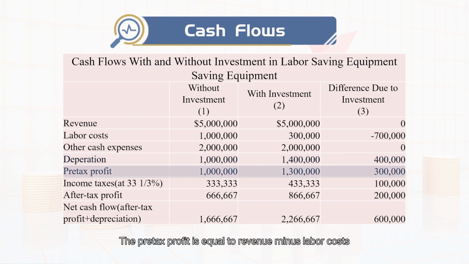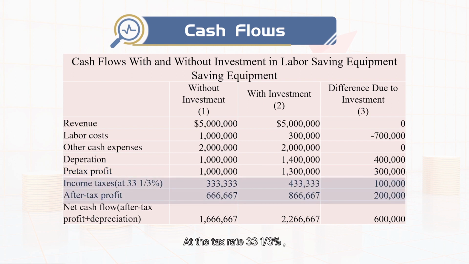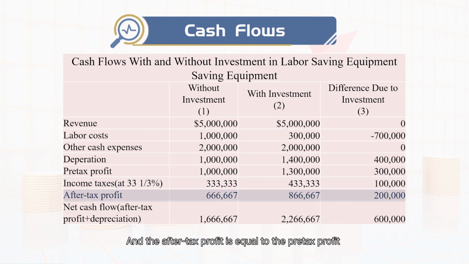The pre-tax profit is equal to revenue minus labor costs, other cash expenses, and depreciation. At the tax rate of 33 1/3%, the income taxes are equal to the tax rate multiplied by the pre-tax profit, and the after-tax profit is equal to the pre-tax profit minus the income taxes.